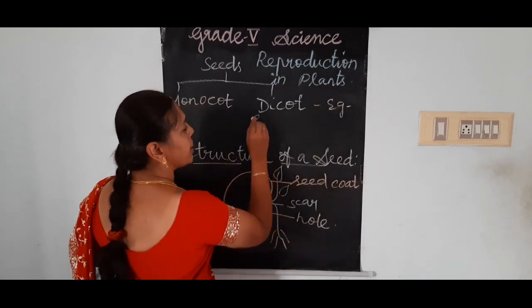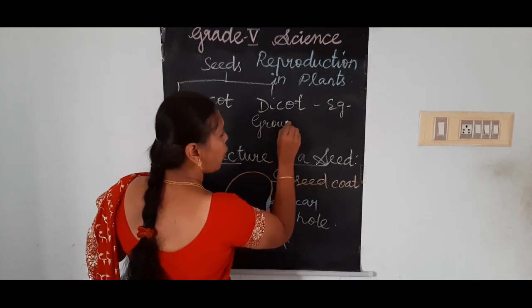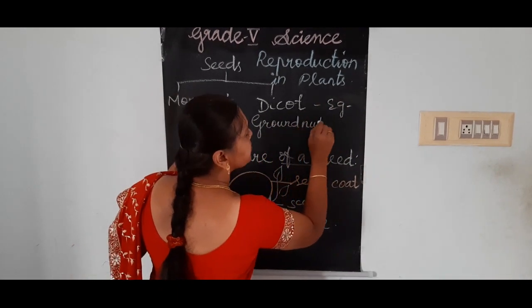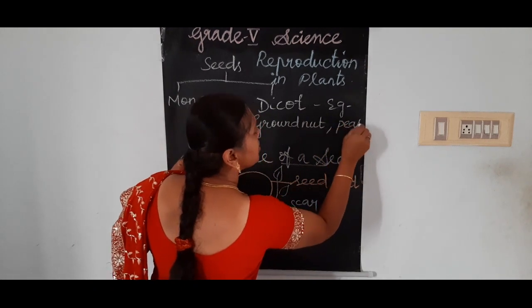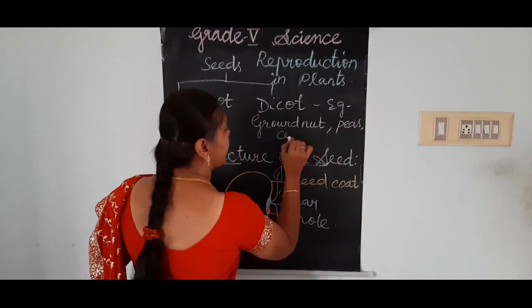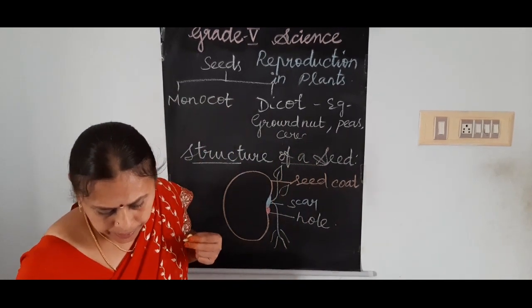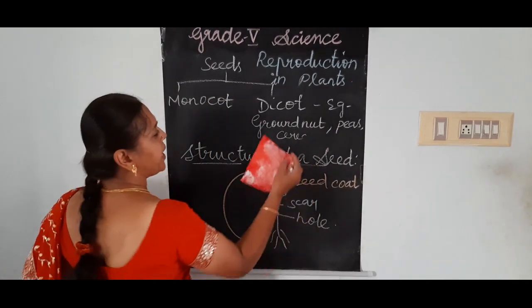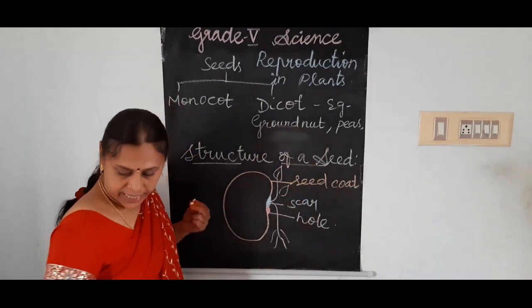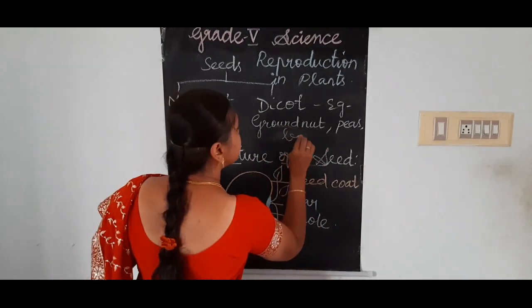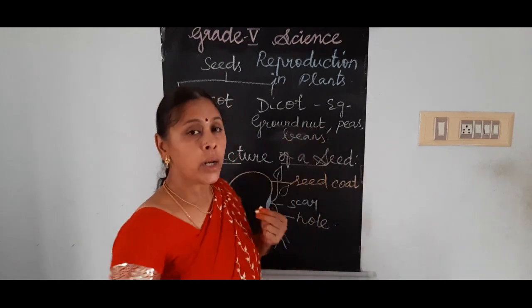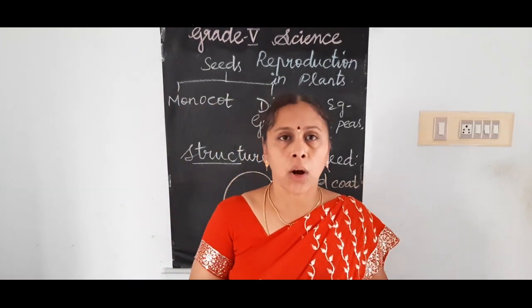Examples: now I showed you groundnut, peas, cereals or dhals like that. Peas and beans are examples of dicot seeds.